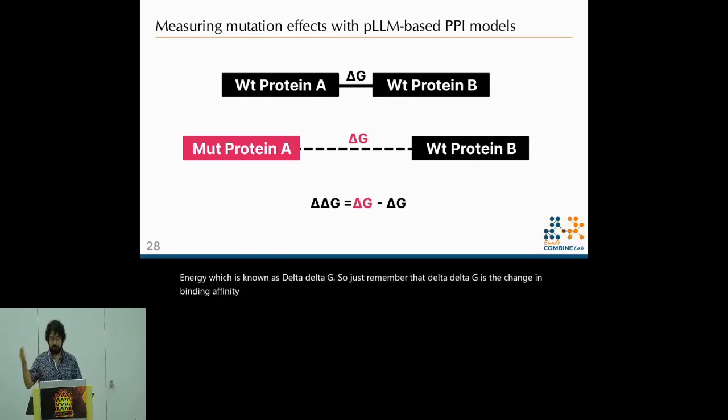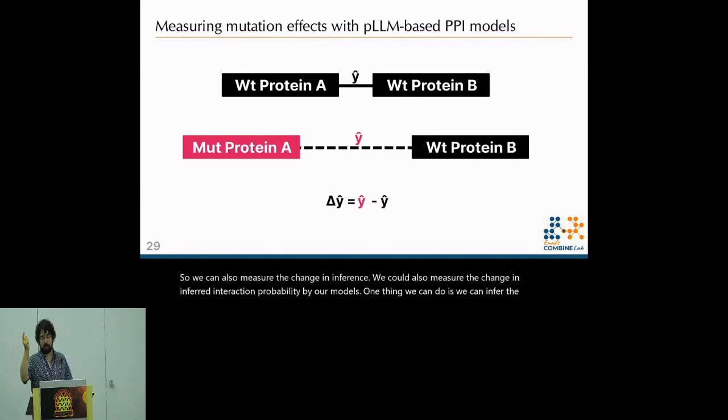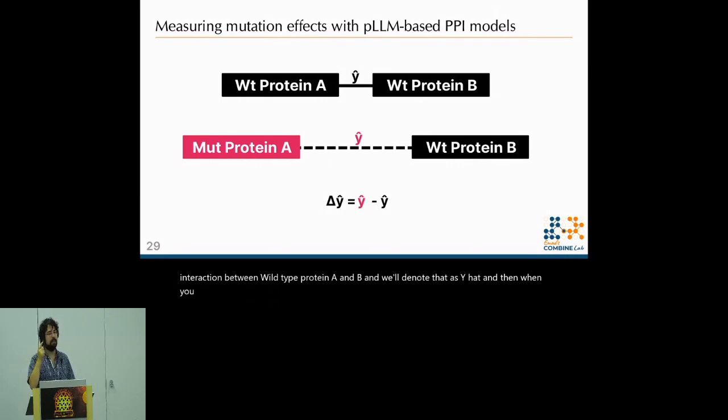A delta delta G greater than 0 means that the interaction requires more energy to happen, whereas the converse is also true. So we can also measure the change in inferred interaction probability by our models. One thing we can do is we can infer the interaction between wild-type protein A and B, and we'll denote that as Y hat. And then when you have a mutation that decreases the binding affinity, you'd imagine that the probability of interaction would lower because the interaction is not as good.